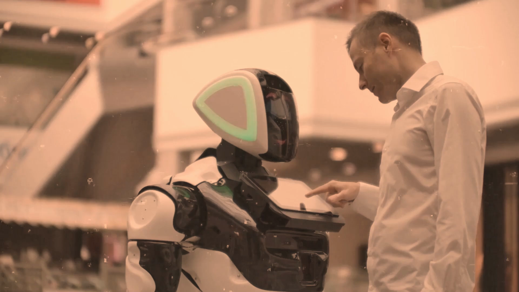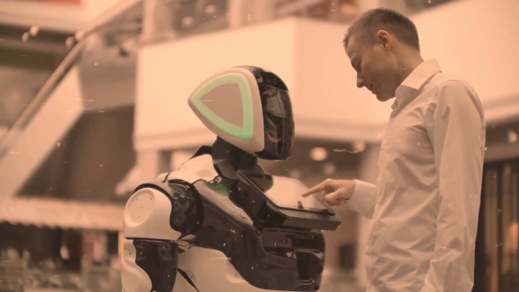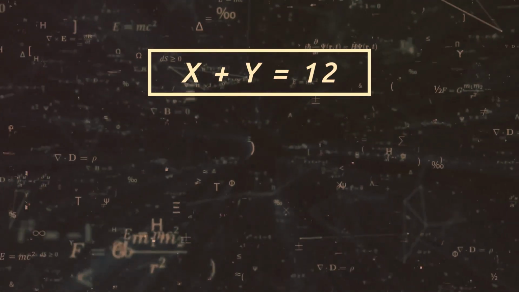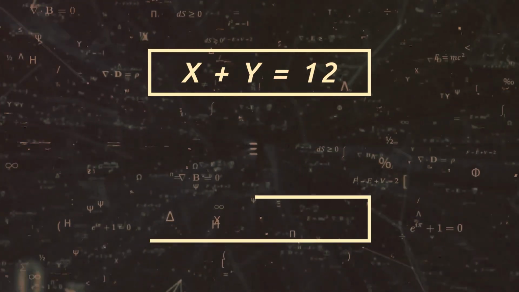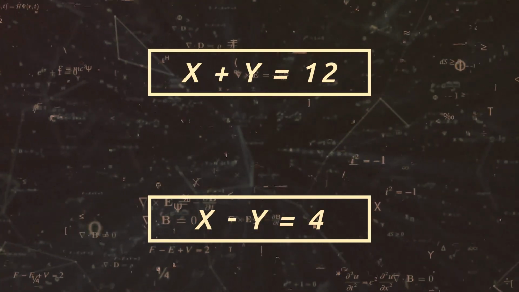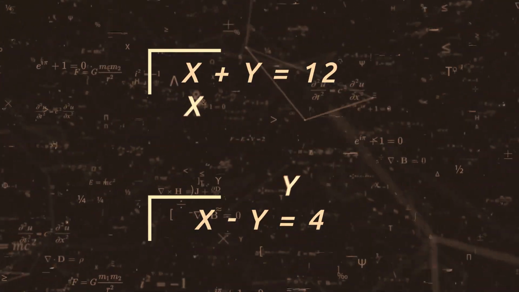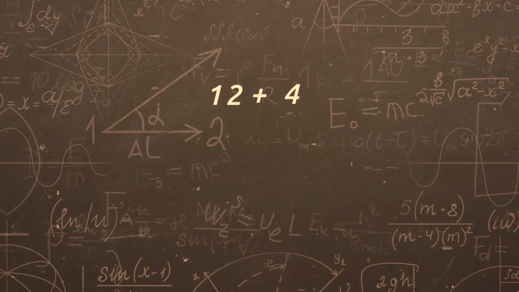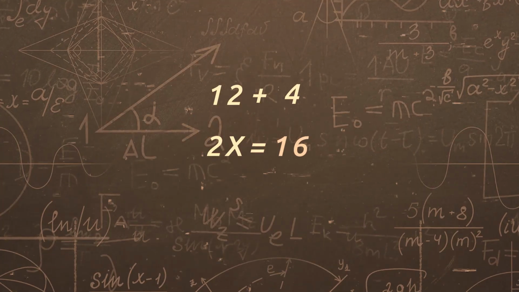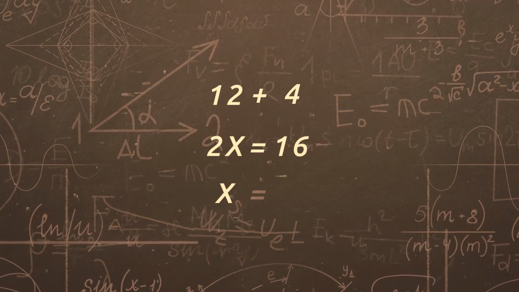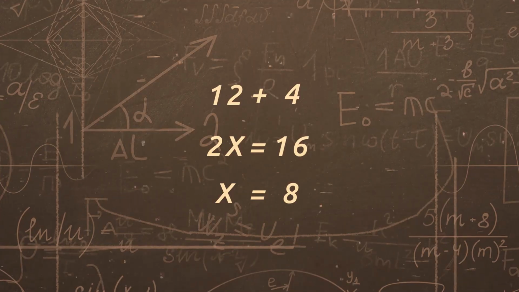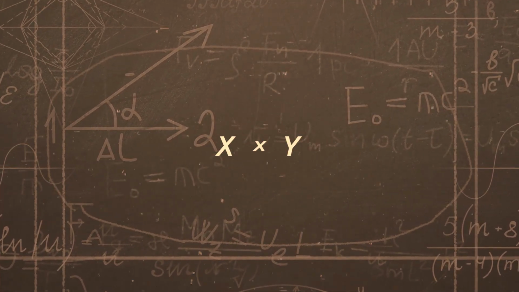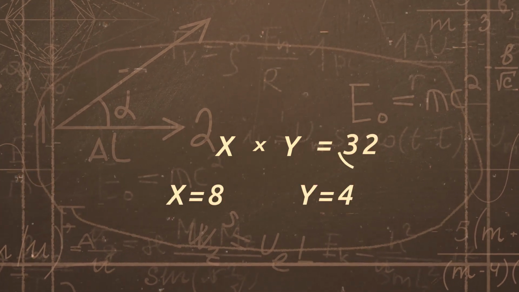For example, let's say we want to train an AI model to solve a mathematical problem, where we have two equations: the sum of x and y equals 12, and the difference between x and y equals 4. The aim is to find the product of x and y. By adding the two equations, we get that twice x equals 16, which simplifies to x being 8. Now, using this in the sum equation, we find that y must be 4. Thus, multiplying x and y, that is 8 and 4, the answer is 32.